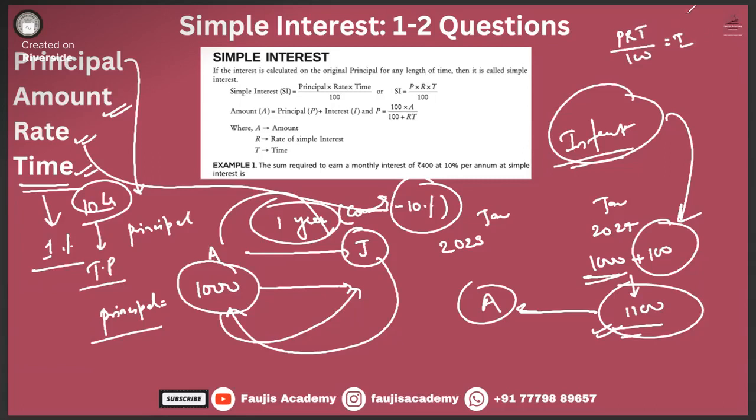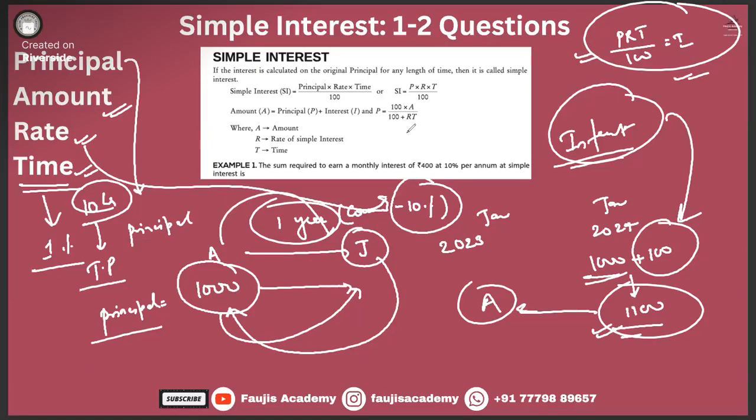Even though we'll come across many different formulas given in your Pathfinder book, and it's imperative for us to learn and explore them, if the basics are clear, this is the only formula we need to understand. On the basis of one single formula, PRT, that is principal into rate into time divided by 100, equal to interest, this entire chapter can be solved.